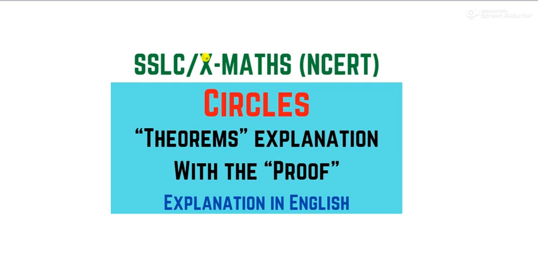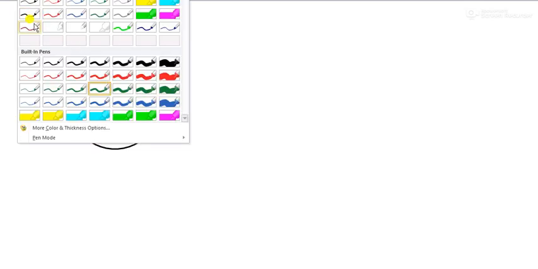So let us start with the theorems explanation. But before that, we will see some basic concepts. So you all are aware about a tangent, right? Tangent, secant, yes or no? If yes, good, you can forward. If no, just watch. So this is a circle, right? With center O and if I name it as OA, OA is what? Radius.